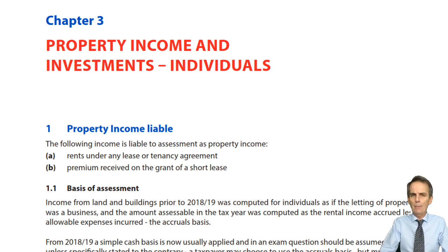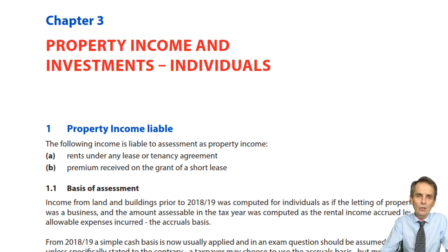Those are big, big areas in their own right, worthy of a 10 or 15 mark question, let alone individual objective testing questions for 2 marks. So they're big, big issues. Back in Chapter 2, we were basically given the figures of each of the sources of income, whether it was employment income for the tax year, whether it was a trading profit, whether it was dividend income, interest income, or indeed property income.